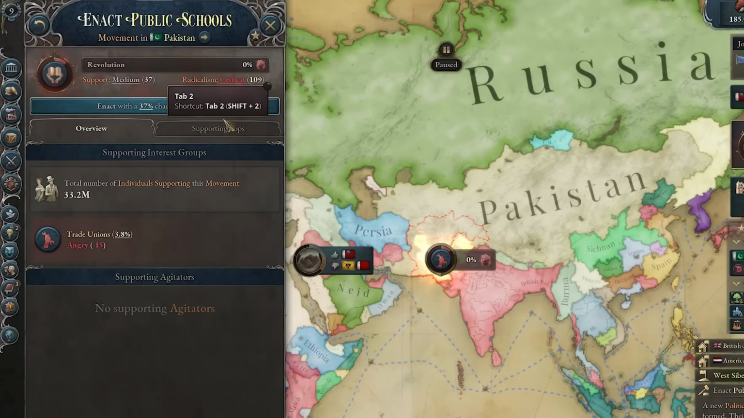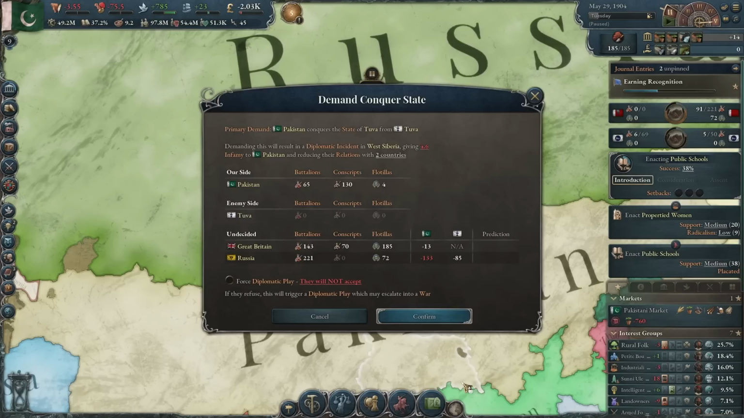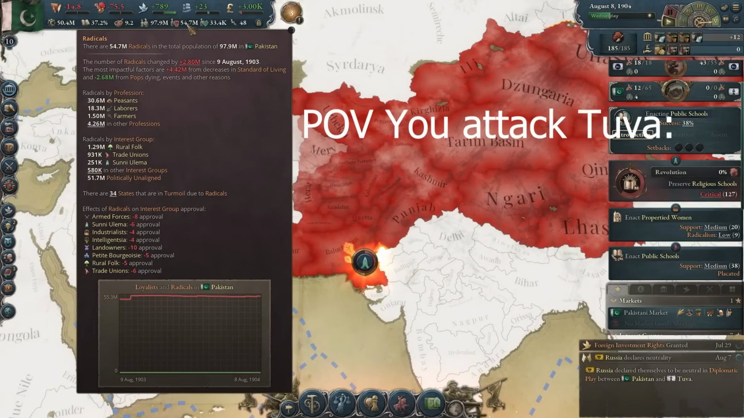Okay, everybody wants public schools right now, or else they're gonna revolt. So I have no choice but to accept this. And now I also want Tuva. Tannu Tuva. And now I think we're gonna have a civil war no matter what. The radicalism is just way too high.